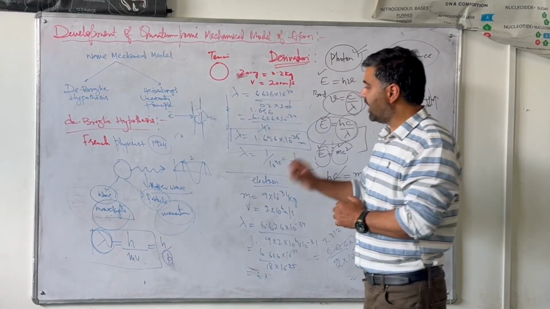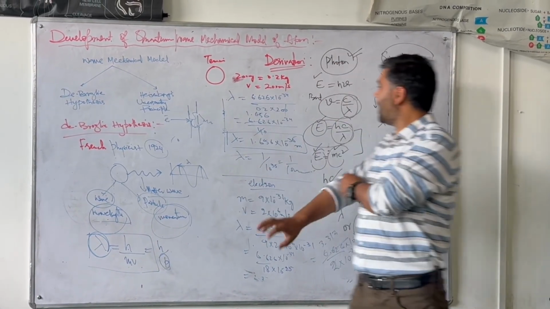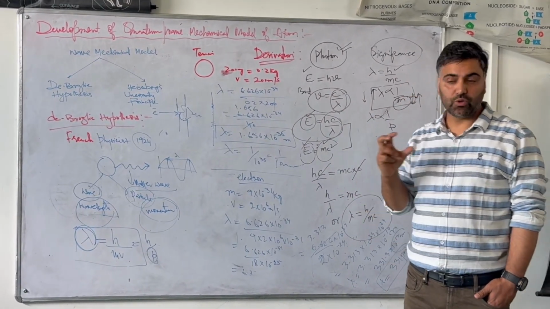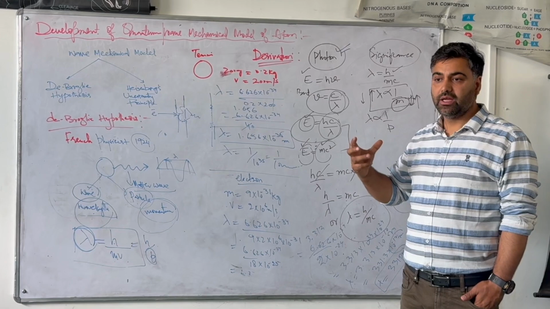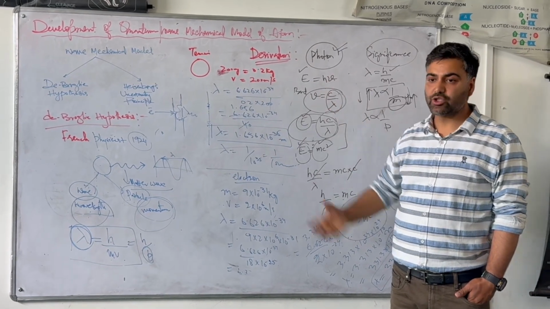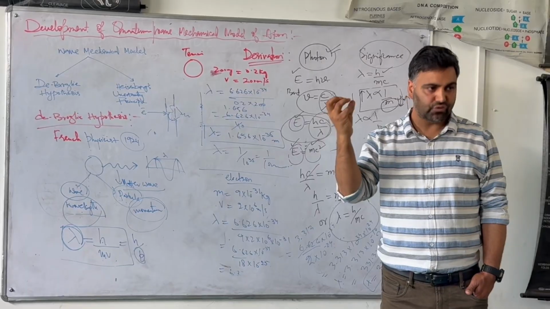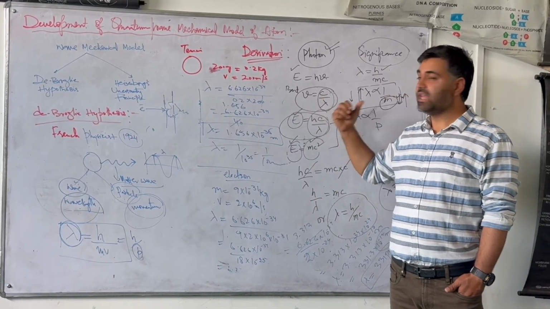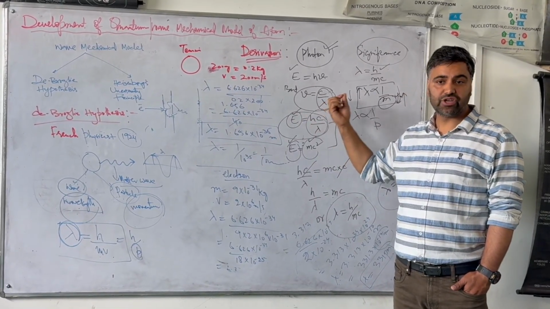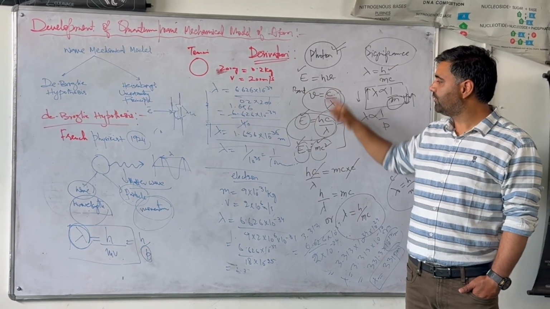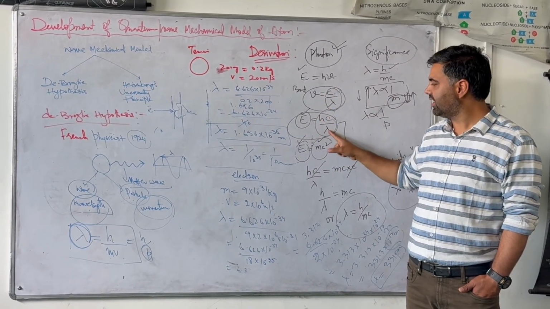So अगर हम इस equation को derive करेंगे, how we are deriving this equation, we are taking an analogy of a photon. हमें पता है कि photon की जो energy होती है वो as per the Max Planck's quantum theory होती है equivalent to h nu, where nu is the frequency of that discrete photon. So as we know that in case of an electromagnetic radiation which is traveling with the speed of light, that nu is equal to c over lambda. So substitute the value of nu, we will get E equal to hc by lambda.